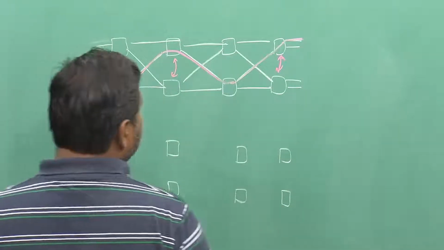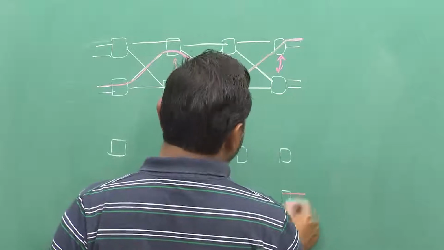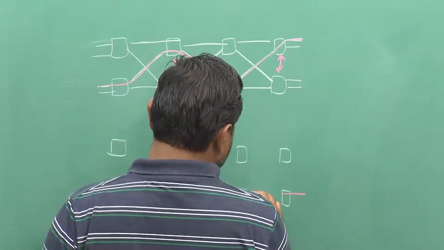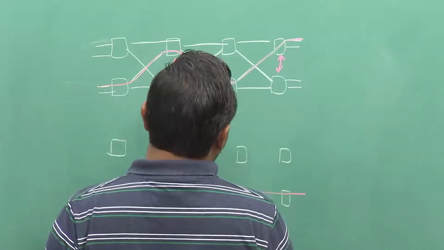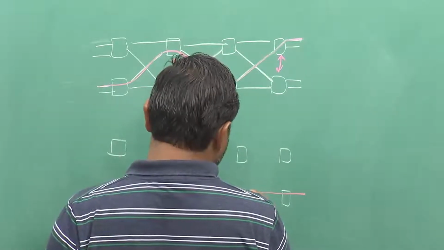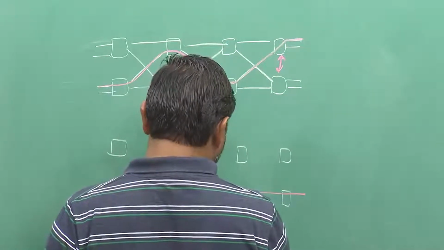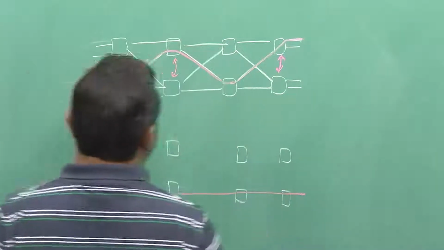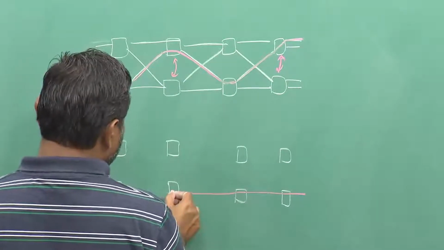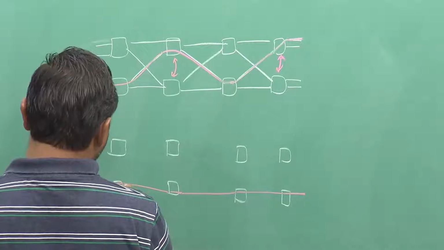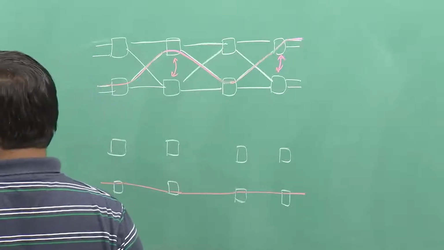So, you will have the top coming to this top one. So, this also has gone down. So, this bottom one will be coming to the switch, and then this goes to the top and goes out.